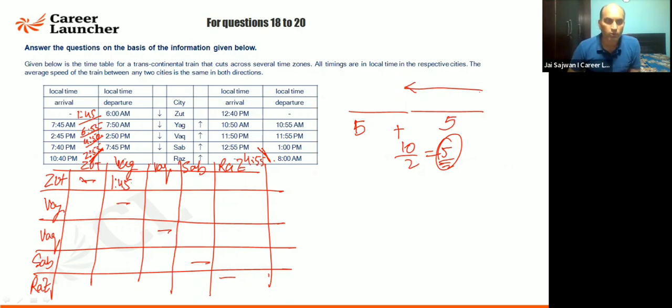Fine. So it is 1 hour 45 minutes, and then, sorry, VAC to VAC, it is 6 hours and 55 minutes. Then VAC to SEP, it is coming out to be 4 hours and 50 minutes. And then from SEP to RAS, it is 2 hours and 55 minutes. I believe it is clear. Now I'm changing the color of it because you are also coming back.